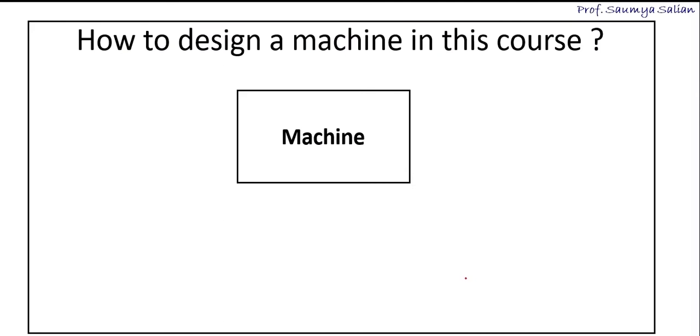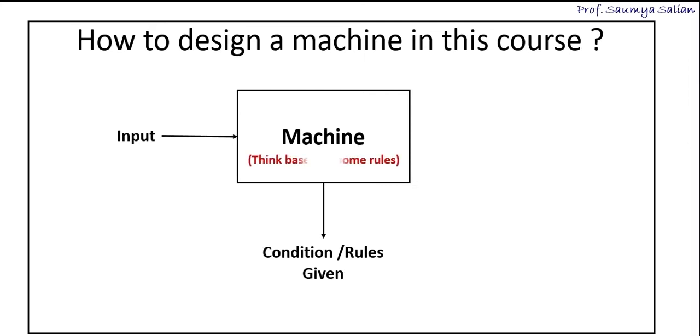We will understand how to design a machine in this course. The machine will take some input. Based on some conditions and rules, the machine will think and decide whether to accept the given input or reject the input.